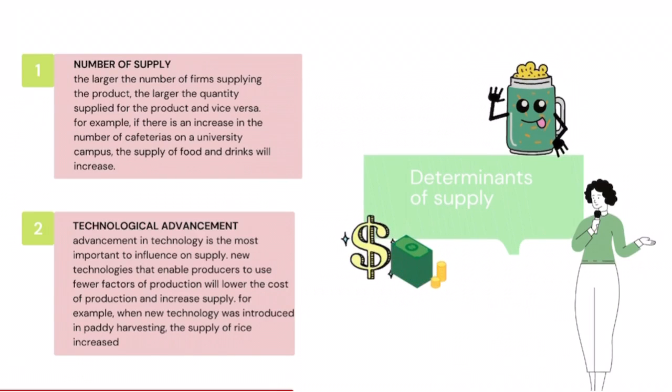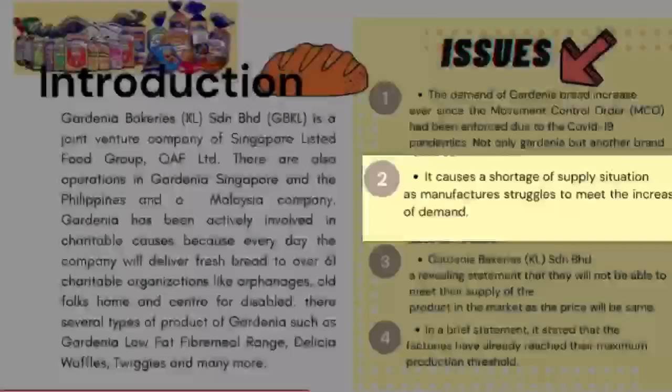The second one is technology advancement. Advancement in technology is the most important influence on supply. New technologies that enable producers to use fewer factors of production will lower the cost of production and increase supply. For example, when new technology was introduced in paddy harvesting, the supply of rice increased.